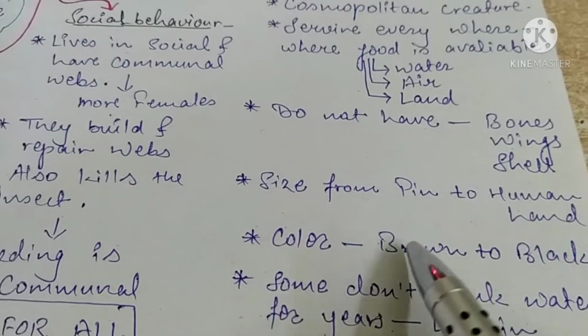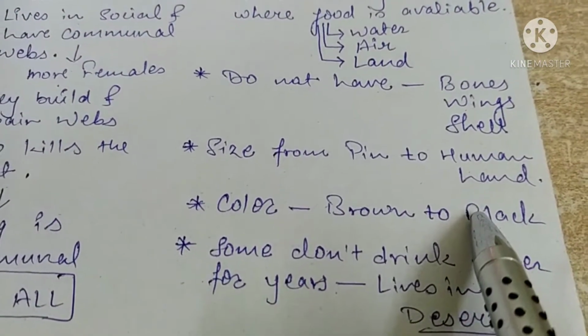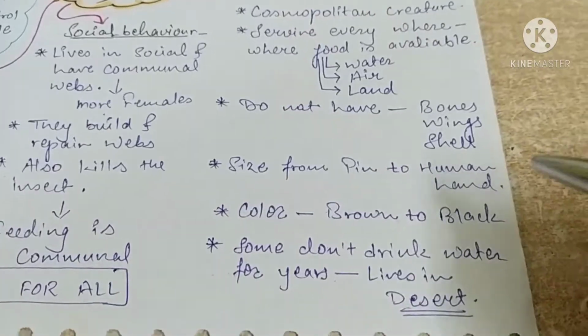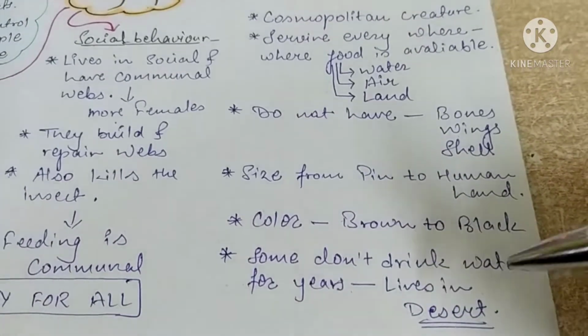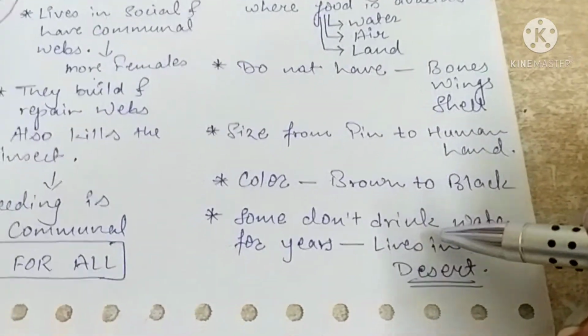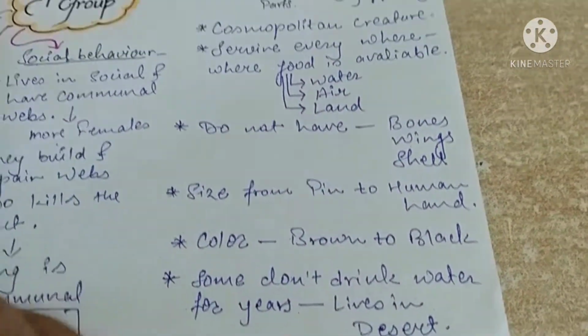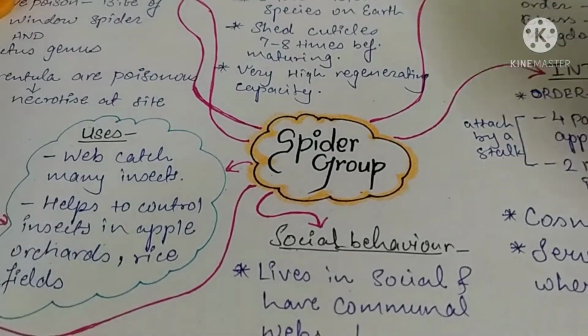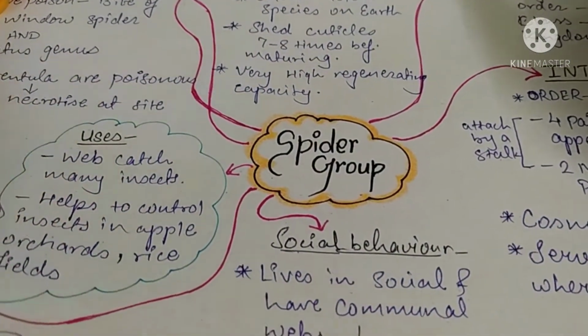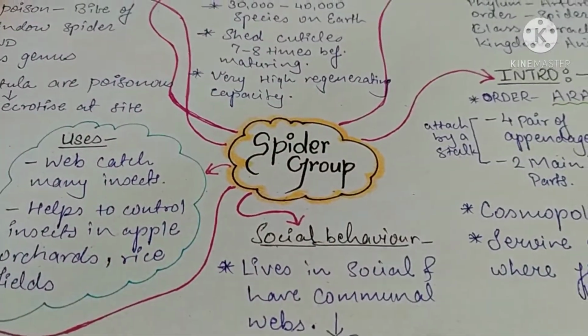Their color varies from brown to black, and some tarantulas are very colorful. Some spiders don't drink water for years and years. These spiders are usually found in desert areas. And there are almost 30,000 to 40,000 species of spiders found on earth.